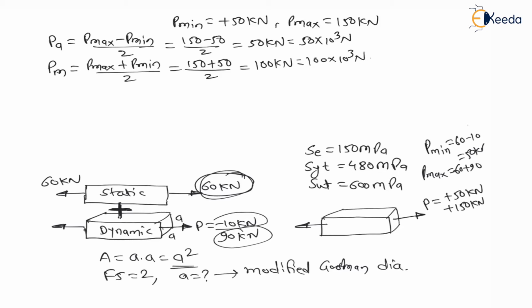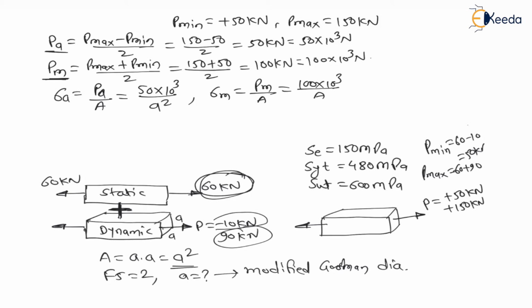This is the mean force acting on the element. Therefore we can find mean stress sigma m and stress amplitude. Now can I say stress amplitude is equal to force amplitude divided by area, which is 50 into 10 to the power 3 divided by area A square, and mean stress is equal to mean force divided by area, which is 100 into 10 to the power 3 divided by A square, right? Square cross section means area is A square. This is Newton per mm square. We have calculated mean stress and stress amplitude.